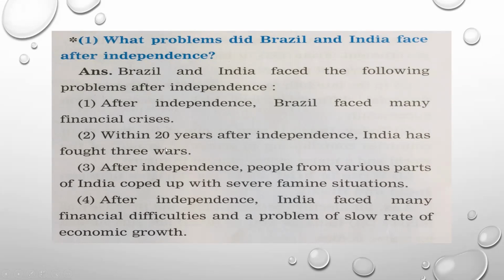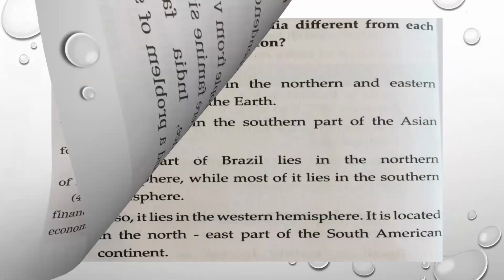So along with 3 wars, India has also faced the problem of famines. After independence, India faced many financial difficulties, means lack of availability of money for making the development. And because of that, the rate of economic growth, means development, was less in India. But now slowly the situation has changed.